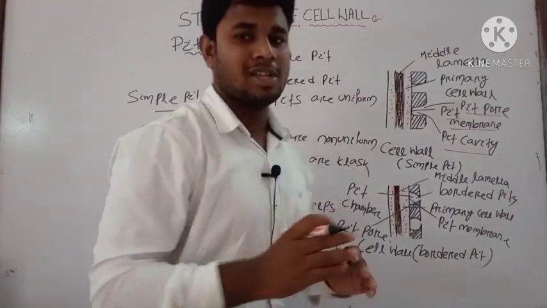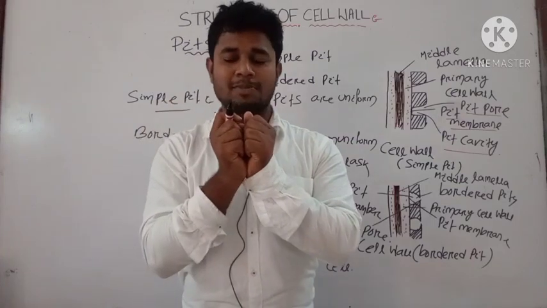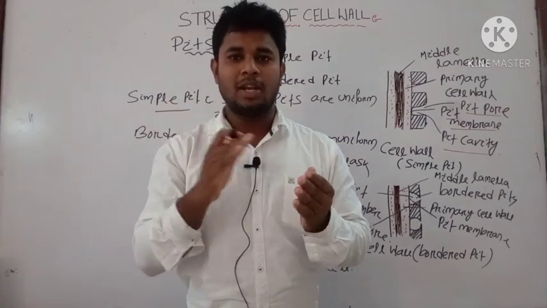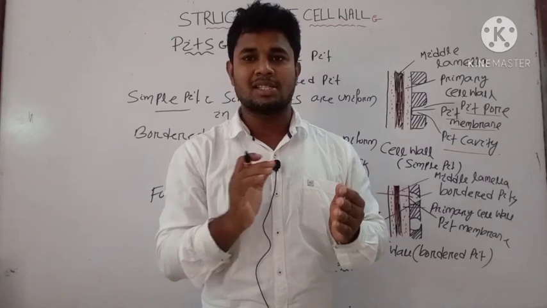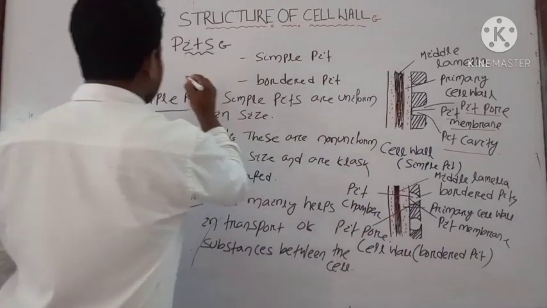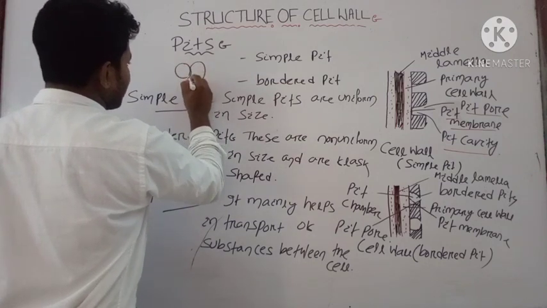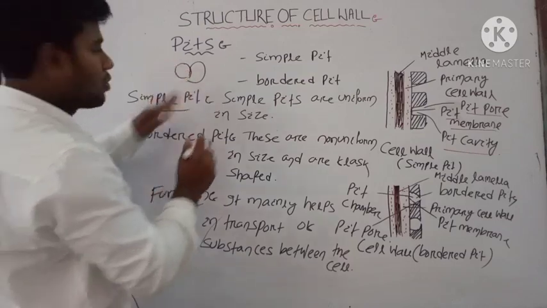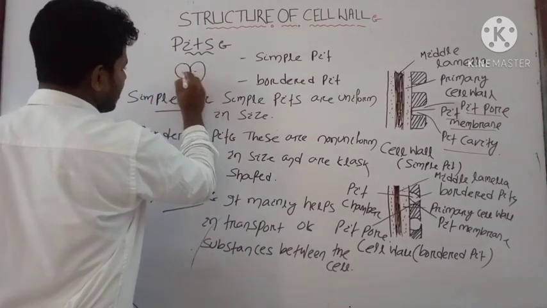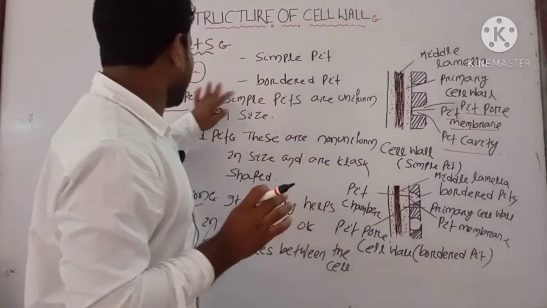If we say what is the main function of the pit, you can say when there is presence of two cells, the pit will help the transport of different substances, different minerals from one cell to the other cell. Suppose this one is your one cell and this is another cell, then there is presence of a pit structure or pore-like structure which helps in the transport of different substances and water.